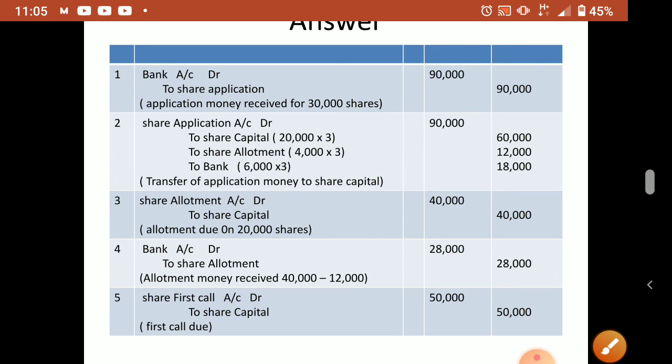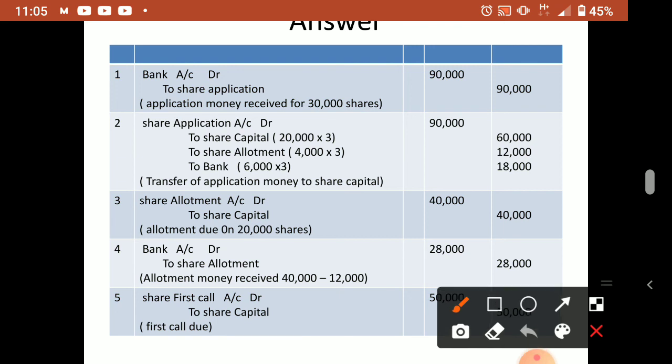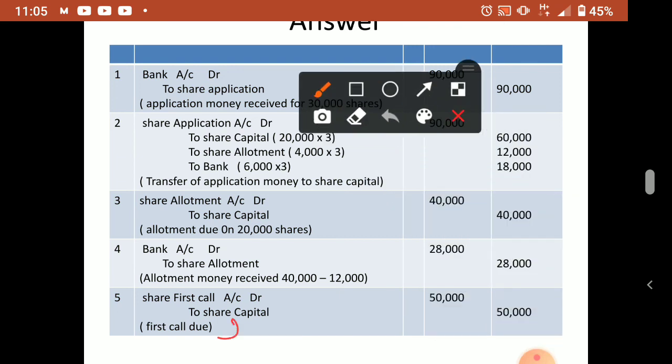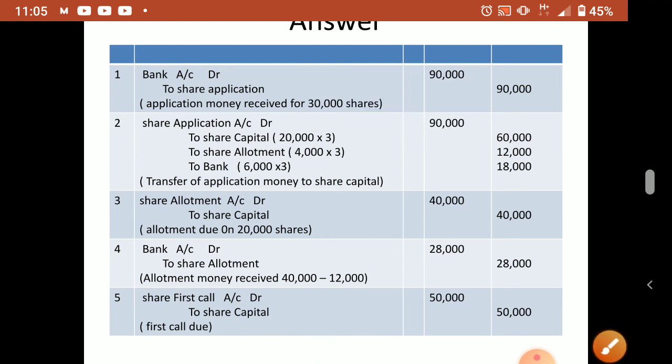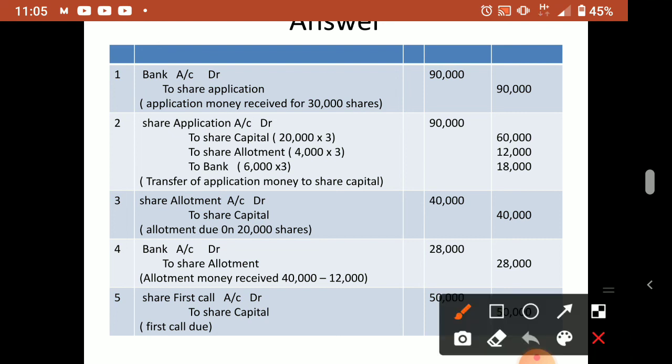Now first call. Share first call to share capital, 20,000 into 2.5. 2.5 is the first call. So 20,000 into 2.5, so 50,000. From first call onwards no problem, so all adjustment will come in application, second entry and allotment. Till the allotment entry you have to be very careful. But any arrear or anything in first call, that also you have to minus.